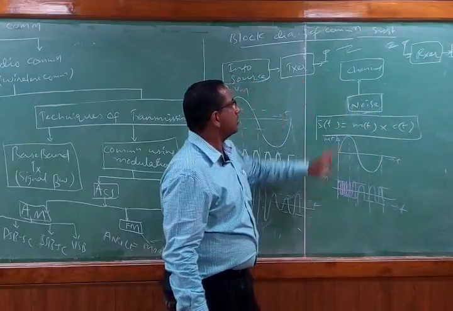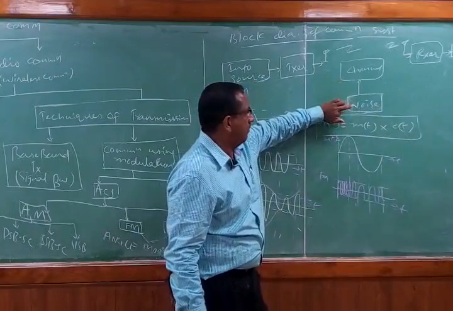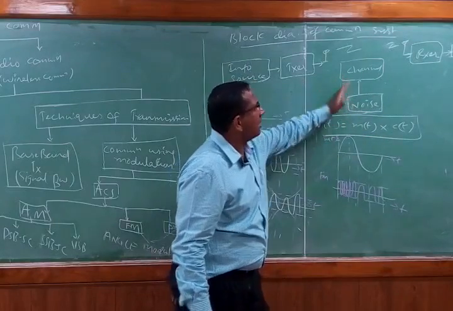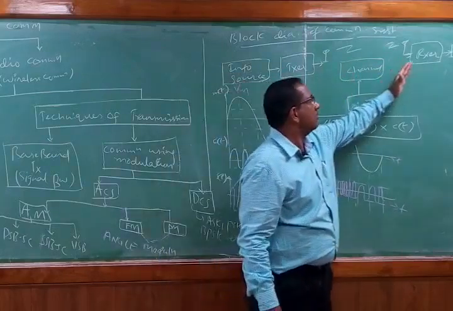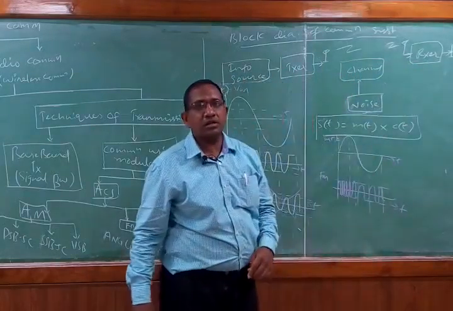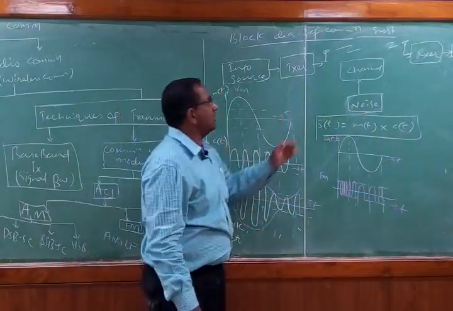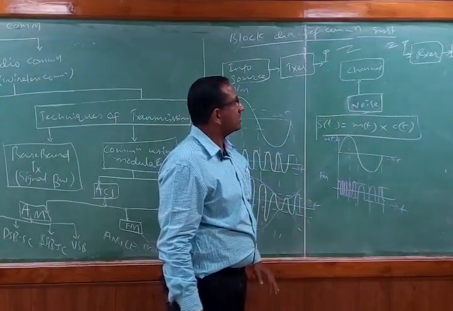Now there is always going to be a possibility of adding some external noise into the channel. Some noise is going to get added into the channel, and by the time the signal is received by the receiver, we normally see some signal with noise. So we have to filter that noise at the receiver side. That means in the basic block diagram, noise is also going to be part of the communication system.